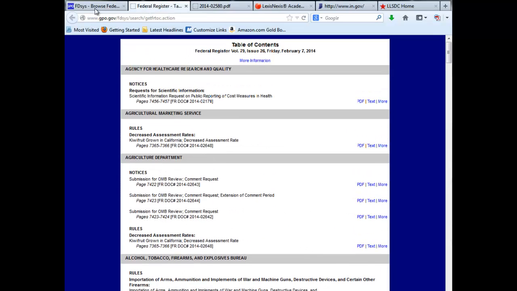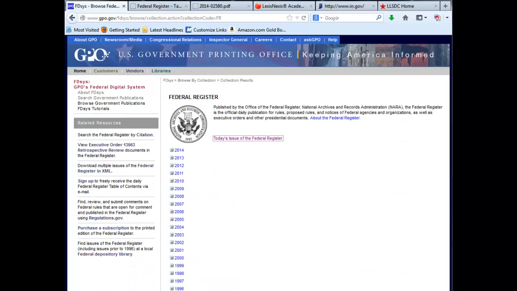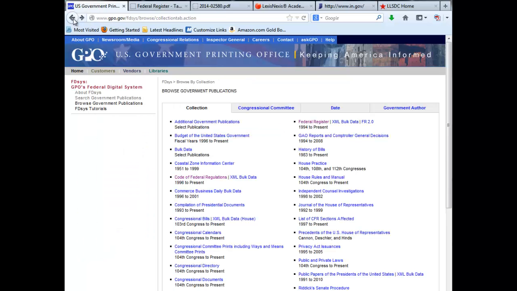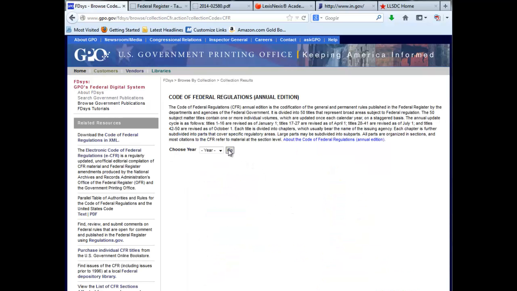If we wanted to, we could look at earlier editions of the Federal Register. On the website of FDsys, we can go back to 1994, looking at old materials. If we're looking for the law currently in force, we would go to the Code of Federal Regulations. Like statutes, we'll choose the most recent available year and select Go. In this case, only one title has been published for 2014, so we'll want to go a year earlier and see what's available.